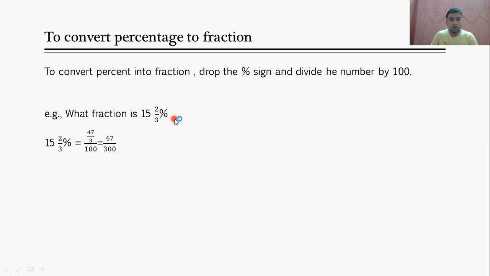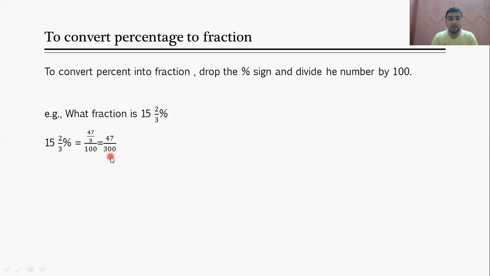So what we have to do? Basically, what is 15 2/3? 15 times 3 is 45, 45 plus 2 is 47, so 47 divided by 3. Then drop the percentage sign and divide this by 100. So 47/3 divided by 100. What will be the fraction? 47/300.